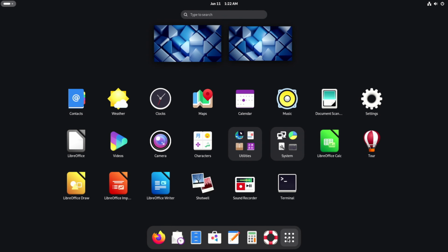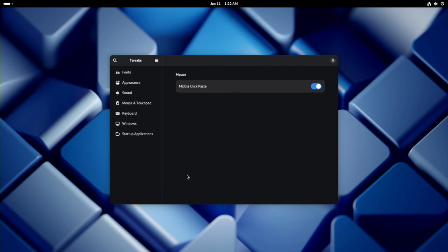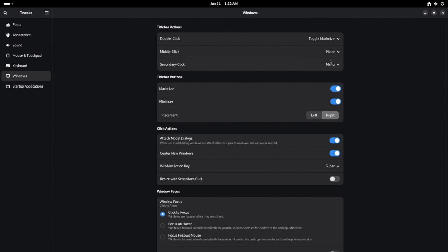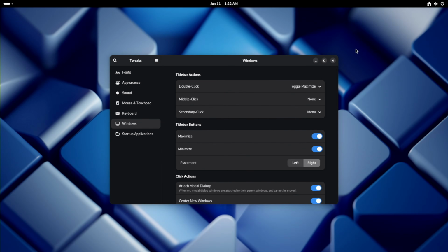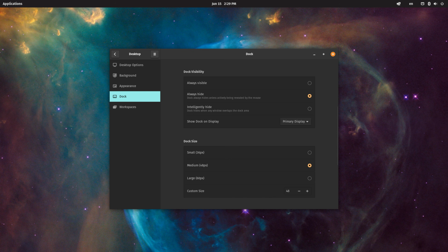Now click on the icon on the far right of the dock and we'll have our macOS-like grid of applications. Over in the System folder, we'll click on Tweaks, then head to the Windows section and enable Minimize and Maximize. This is also a default behavior of GNOME, so it's not entirely Debian. But if we compare this to another Debian-based distribution that was originally using GNOME, Pop!_OS 22.04 put these toggles in the main settings menu. They also had the dock appear when you moved your mouse to the bottom of the screen if you didn't have the dock set to just always appear.